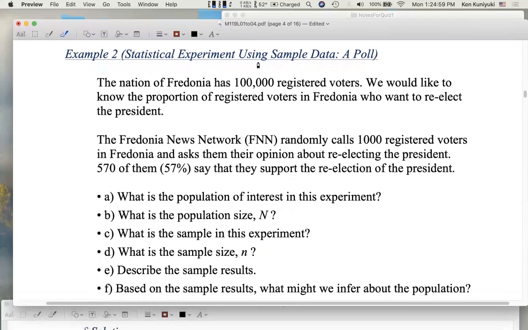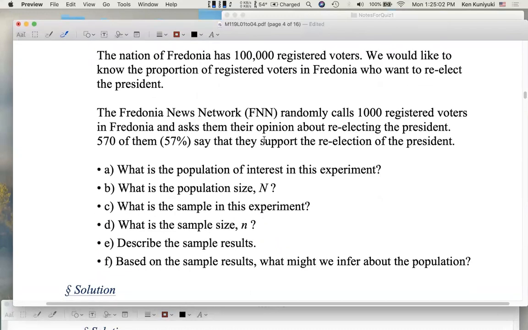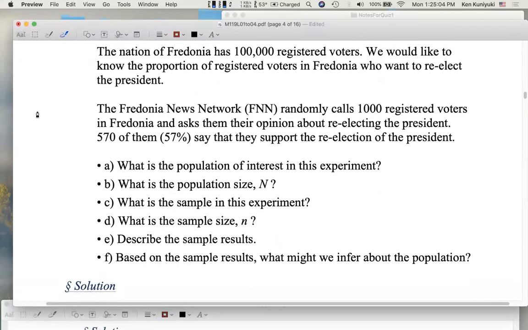So take a moment now and try to answer these 6 questions. A, what is the population of interest in this experiment? B, what is the population size, capital N? C, what is the sample in this experiment? D, what is the sample size, little n? E, describe the sample results. And F, based on the sample results, what might we infer about the population? I'll give you a minute to look this over.